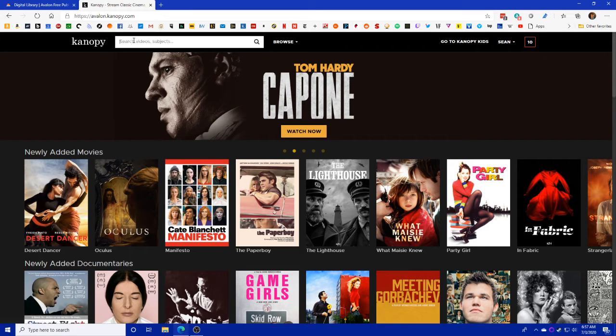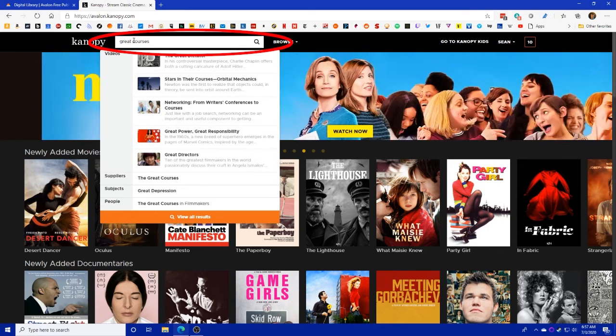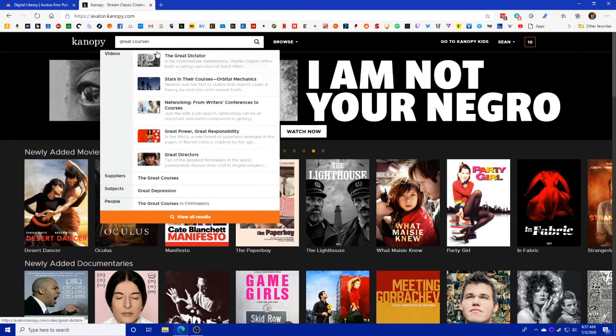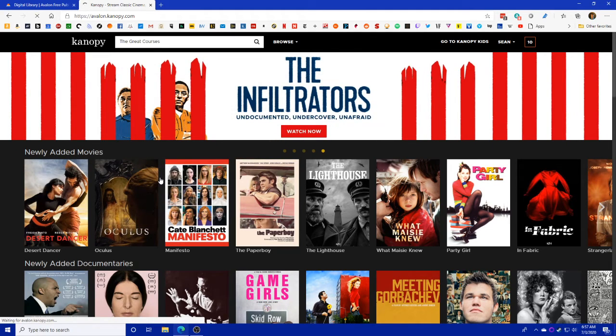This also gives you access to the Great Courses, which the easiest way to get to that is to search right up here, and that's a good way to demonstrate what the search box does. As we type things in, you can see it recommends a bunch of different things with similar titles. We want the Great Courses, so we're going to come down here into that. I think either of these Great Courses will go to the same place, however.